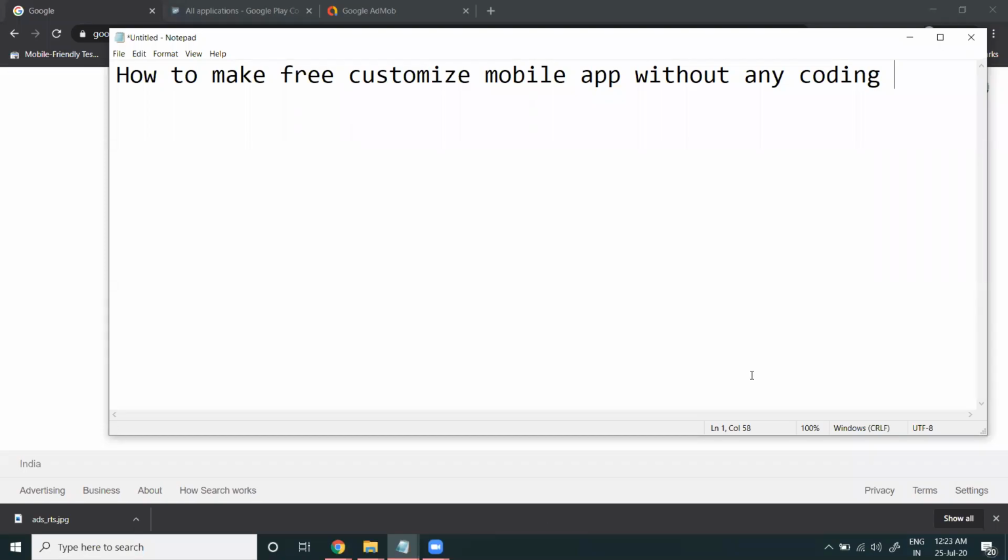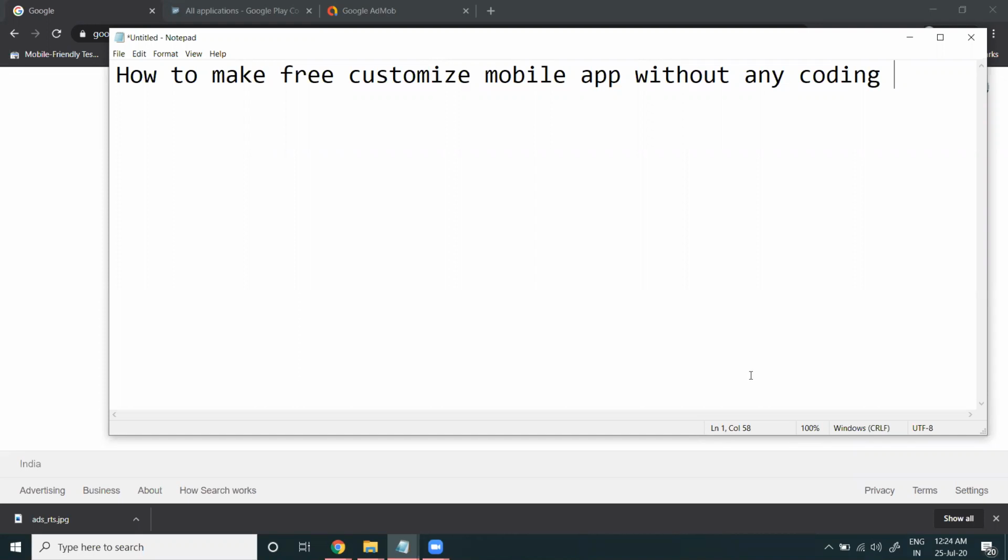So guys, how to create mobile apps without coding knowledge? Everyone is thinking about it, sir: how to create a mobile application. This is complete customization. Without a website also, you can create a mobile application, for example if you are maintaining a YouTube channel. All of that can come into a mobile application.